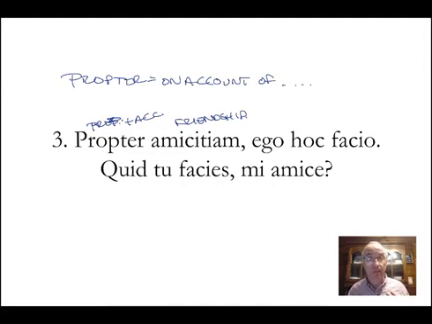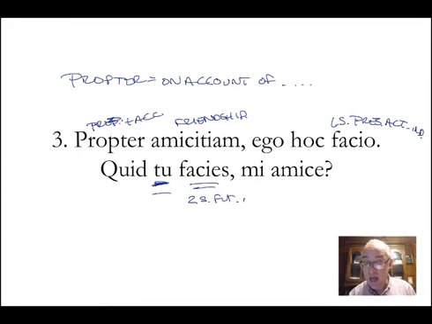ego, I, okay, there's the emphasis, I do this, or I am doing this. So this is the present. This is first person singular, present, active, indicative. What will you do? Tu facies, second person singular, future, active indicative. Notice the contrast here. Does the speaker need to specify the ego and the tu in this sentence? In other words, would we translate this any different in English? No, we would not.